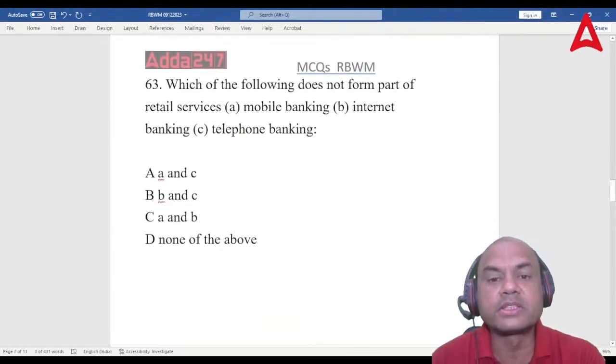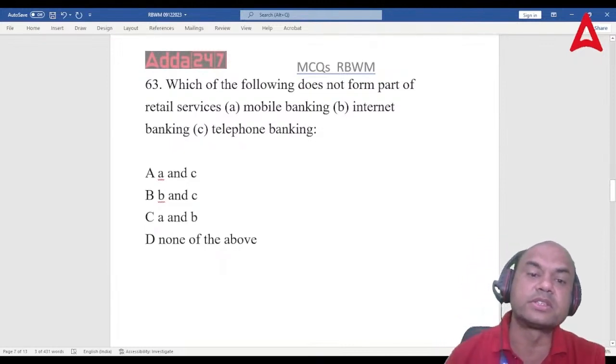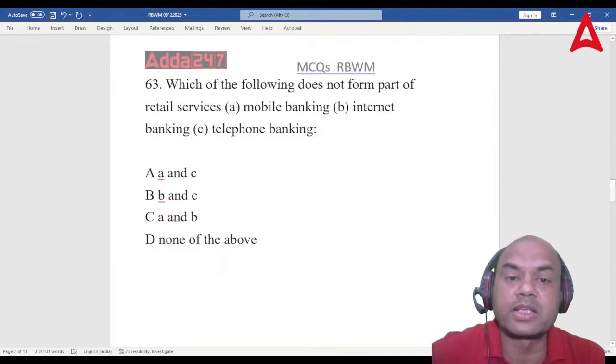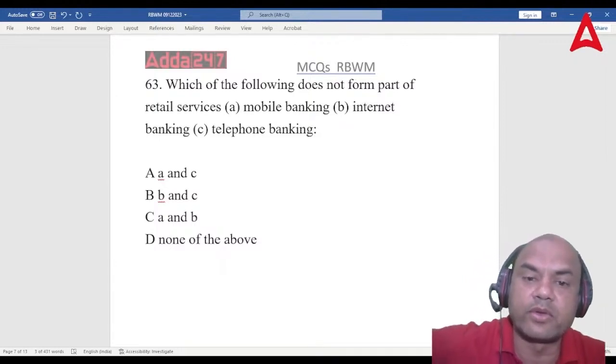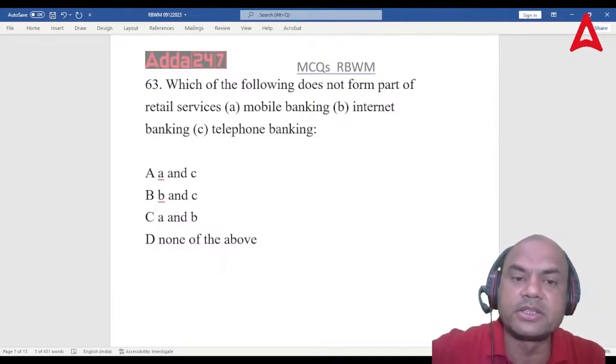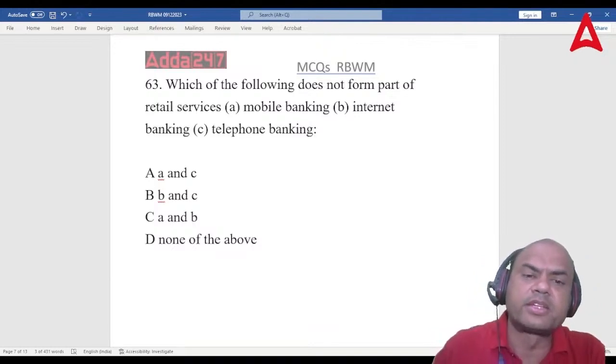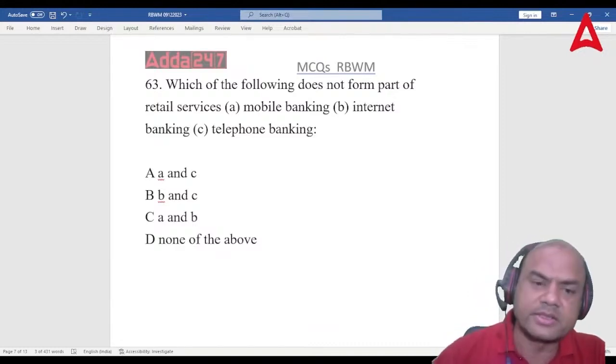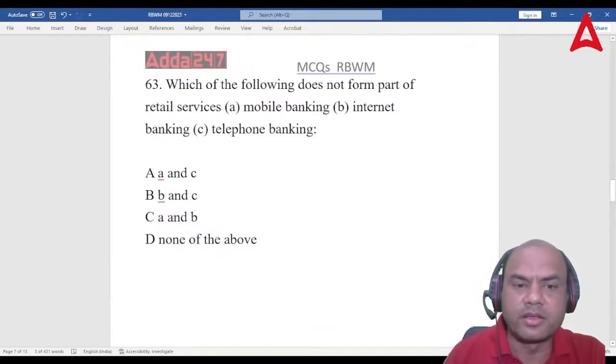Next one. Which of the following does not form the part of retail services? Mobile, internet, telephone banking: A, B and C. It's quite simple now. Answer is none of the above, isn't it?